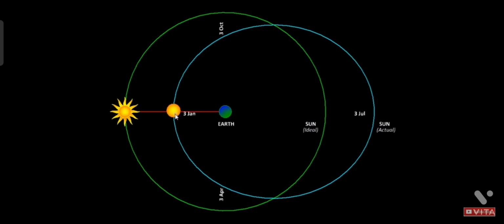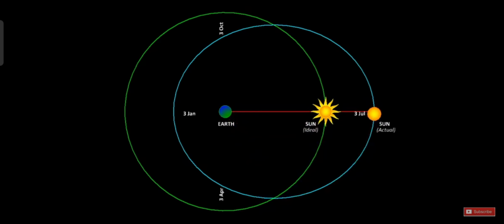But at this point, the closest approach, this actual Sun is moving at the fastest. And so it will actually overtake the ideal Sun. So the very next day, our sundial would be faster by 8 seconds. And again, this error now would keep on accumulating to about 7.5 to 8 minutes by the beginning of April. And again, the slowing down phase would let the ideal Sun catch up with the actual Sun till 3rd of July is reached, and the two are aligned back again.